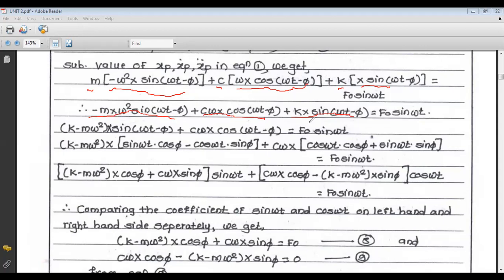So we are combining these two terms. In brackets, if we take common x sine of omega t minus phi, then k is the positive term and minus m omega square is the negative term. So k minus m omega square.